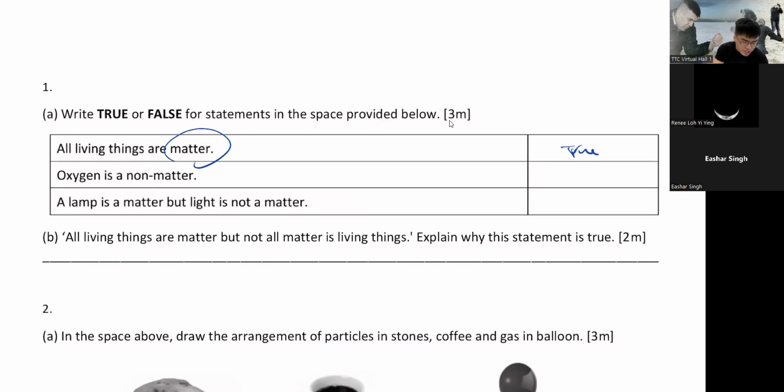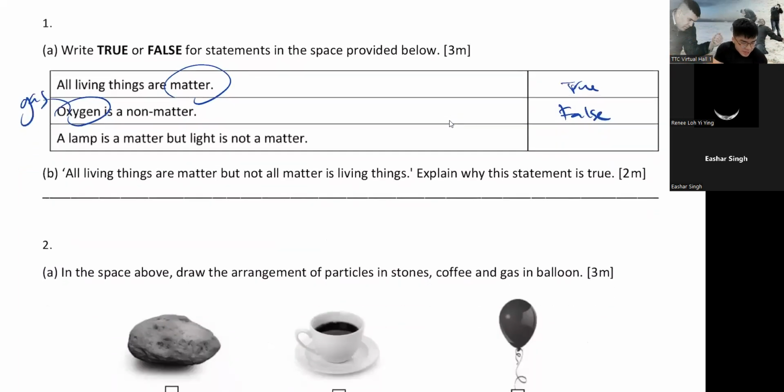So, oxygen is a non-matter. False. Oxygen is a gas. Gas is matter too, right? Because gas has mass. When you blow a balloon and weigh it, does it say 0? No. A balloon is very lightweight, but it still has mass. So it has mass and it occupies space. I have air in my water bottle here, and this will still occupy space. So that means oxygen is matter.